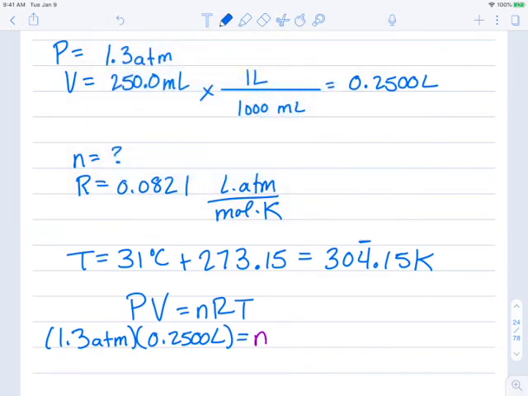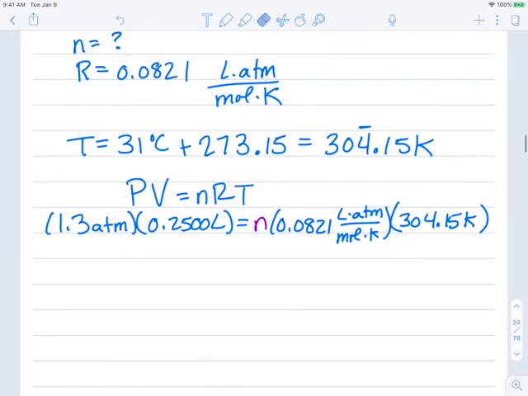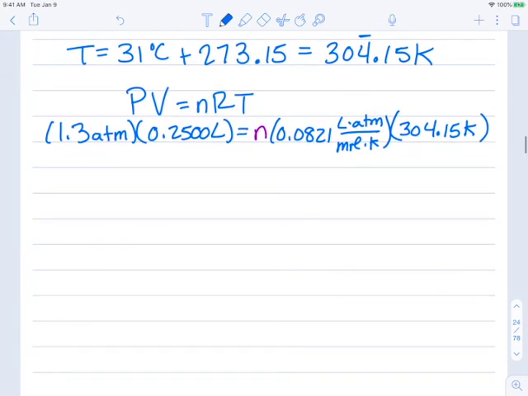So n, we don't know what n is yet, but we're going to find that. R, 0.0821 liters times atm over moles times Kelvin, like so. And finally, our temperature, 304.15 Kelvin. Just write this a little clearer. There we go. All right, so PV equals nRT.